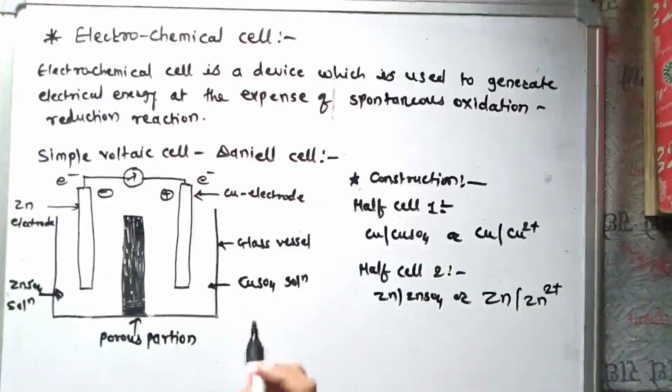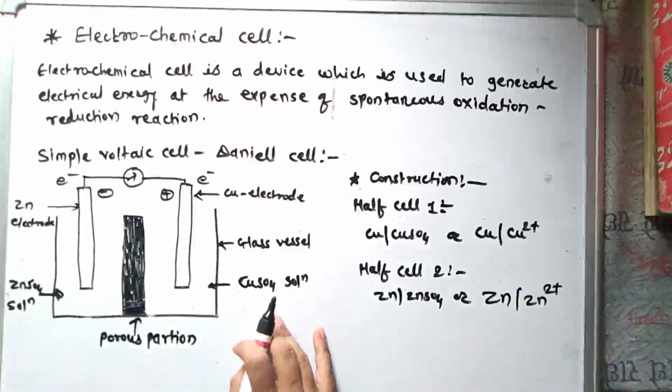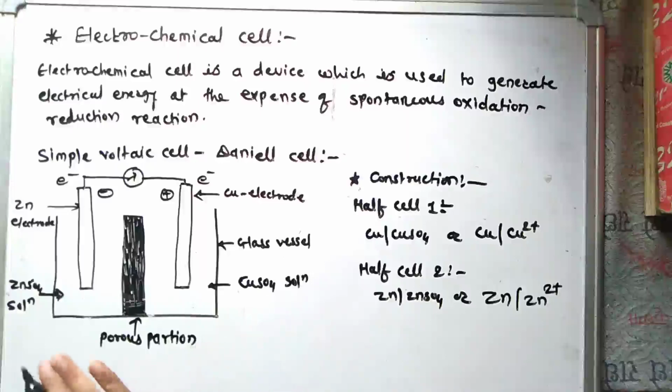Next, we can see the electrochemical cell. The electrochemical cell is also called a voltaic cell or a galvanic cell. In this cell, it is necessary to have one electrode negatively charged and one electrode positively charged, so that electrons can flow from the negative to the positive electrode through the external circuit.